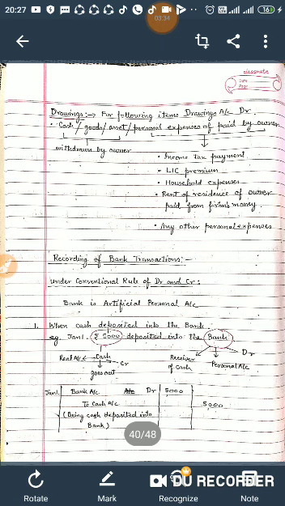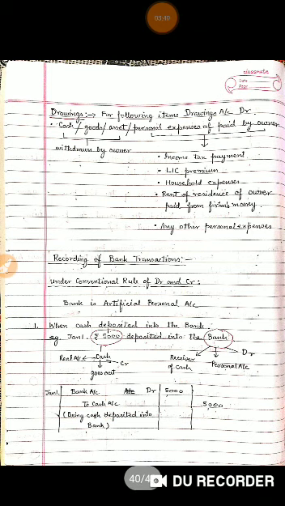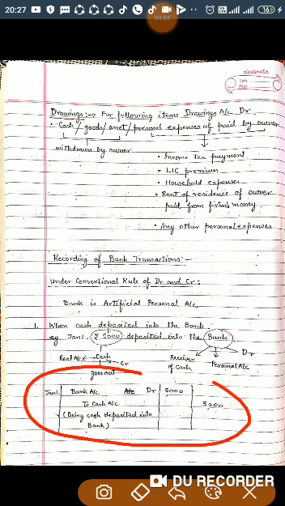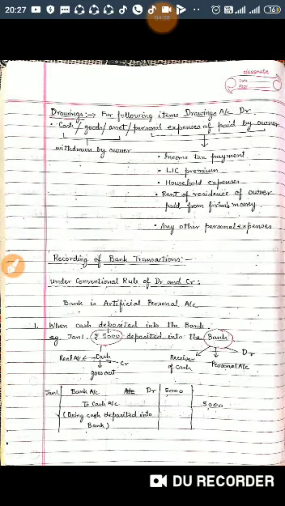The same way bank is a personal account. Rule of personal account just now I have discussed: debit the receiver, credit the giver. Now at this stage bank is receiving the cash, it is the receiver of cash, so it should be debited and the journal entry will be bank account debited to cash, being cash deposited into the bank, right?